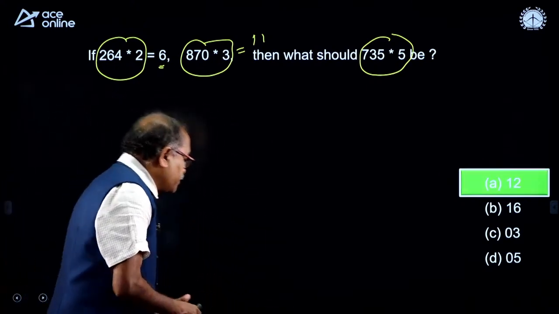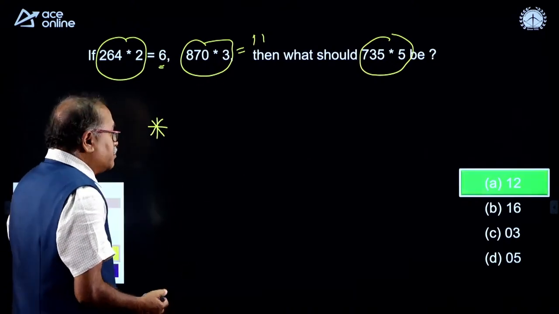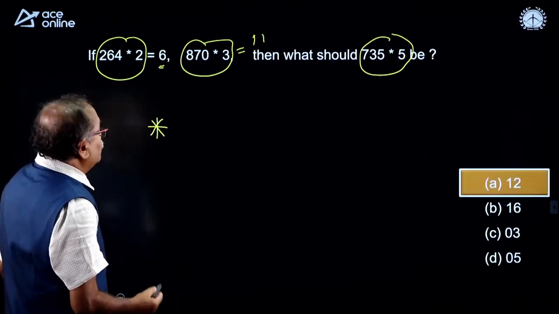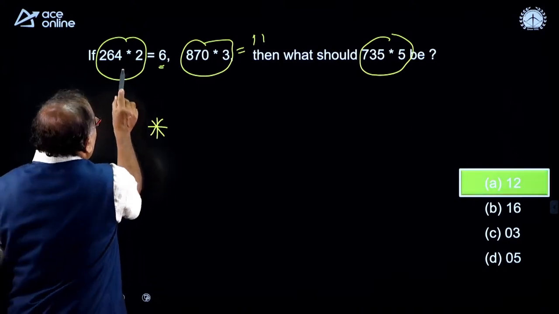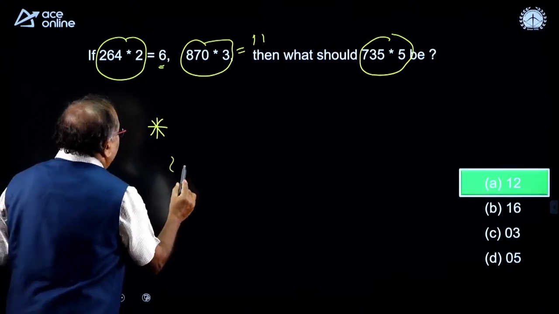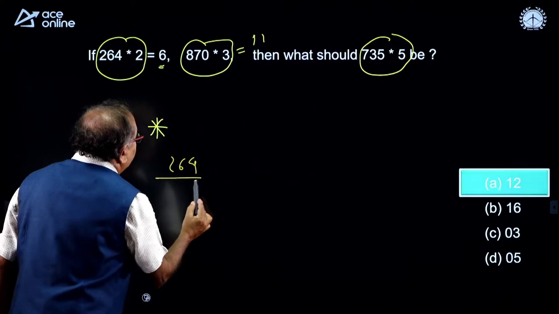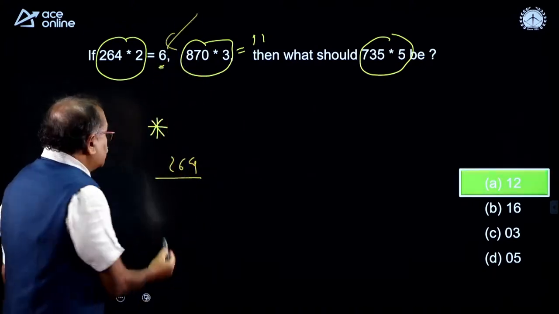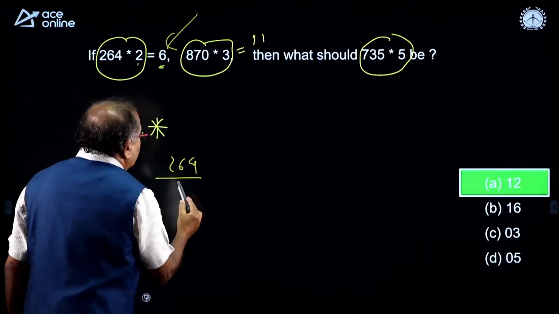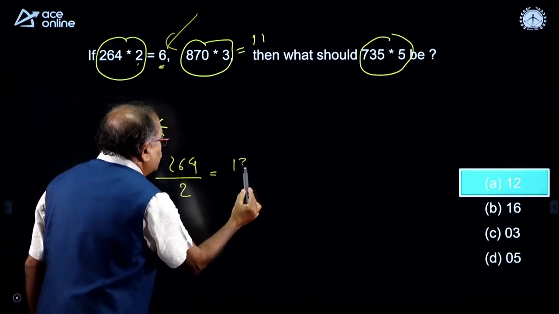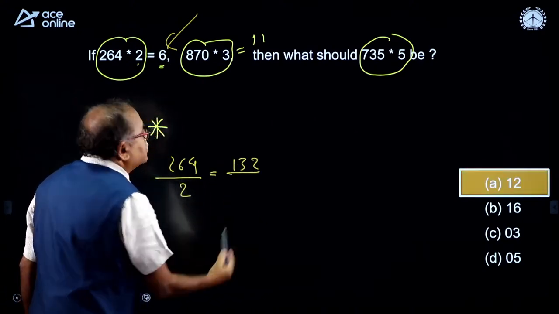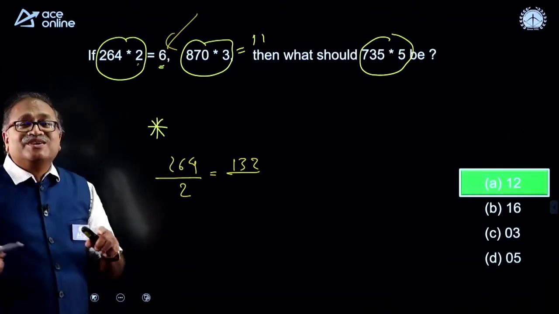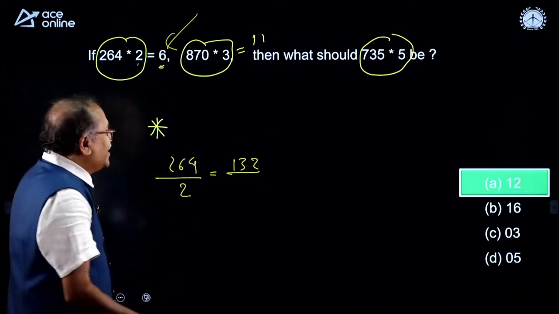Okay. Let me check. Probably sometimes I may write wrong over here. So what I notice is 264, when I am dividing, because it is a smaller number, this 6 is the smaller number. So when I divide this by 2, what do I get? This 1, 3 and 2, 132. How can I get 132? It is so easy. Look at this one.